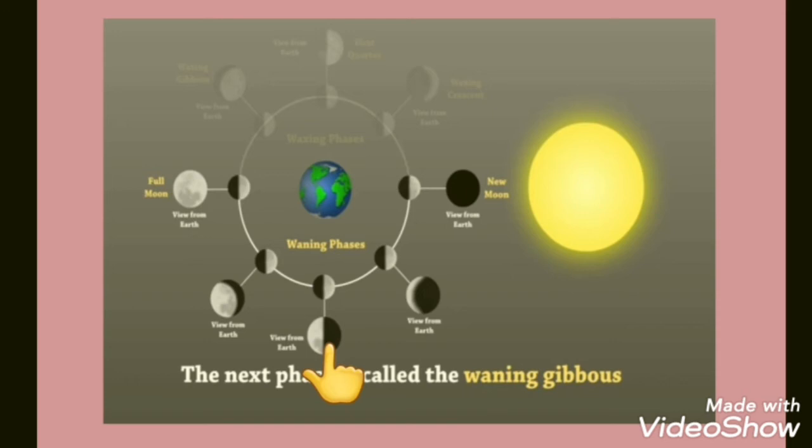Now the moon moves further. As the moon comes at this position, we can see only some part of the moon, and this part is called waning crescent. We call it waning crescent because only a small part of the moon can be visible from the earth. As the moon moves further to the same place where it started, it is called a new moon. At this position, it is called a new moon.